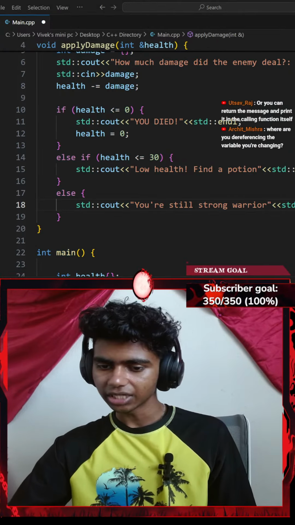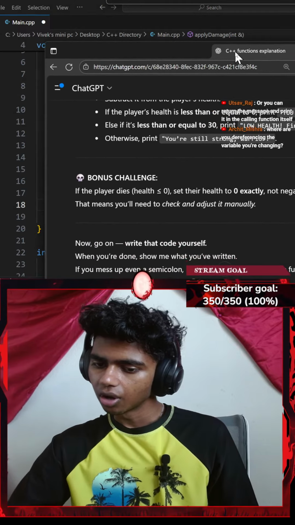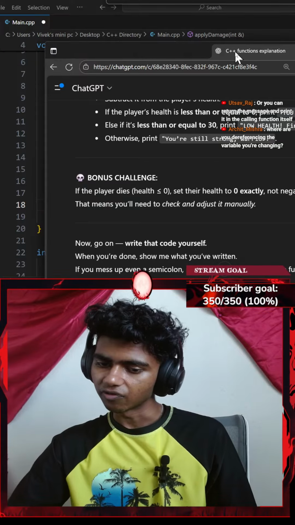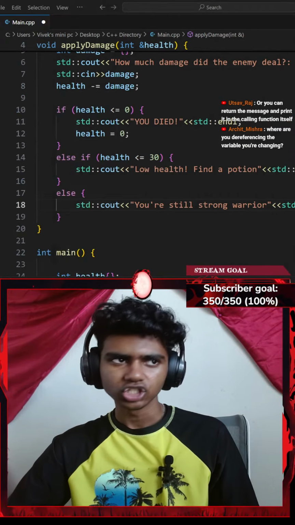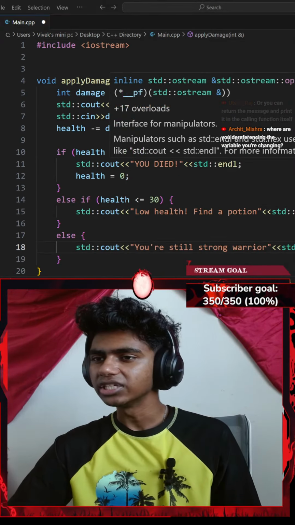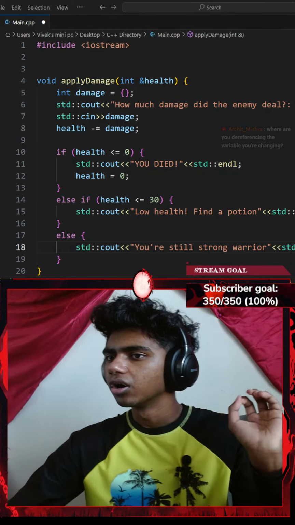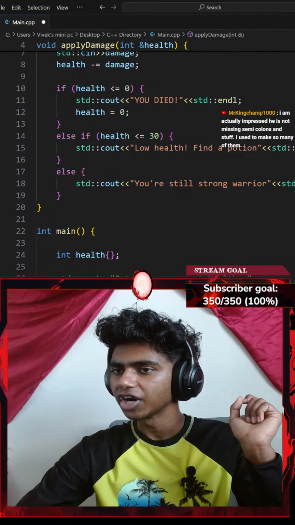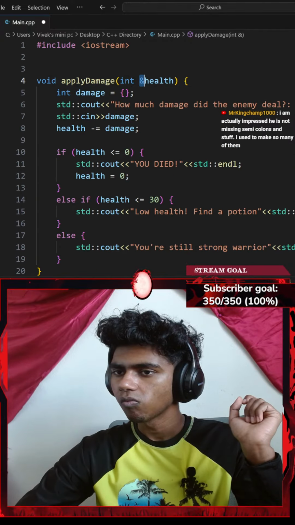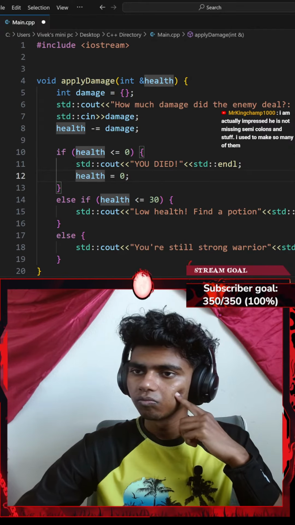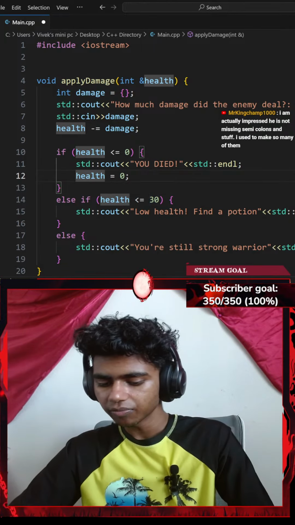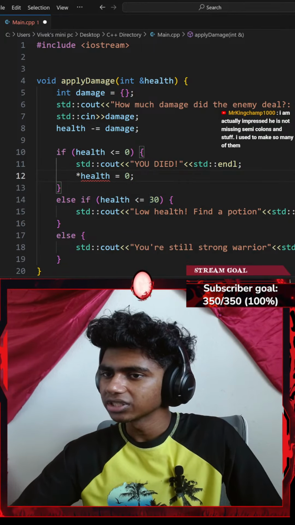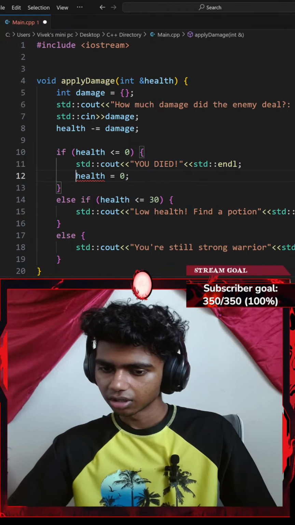Let me copy that, get sensei/chatgpt here. Where are you dereferencing the variable you're changing? Where am I dereferencing? So, okay, I reference a variable here. Do I need to dereference my variable when I change it? Should I go with something like asterisk health? Okay, I don't think that works.